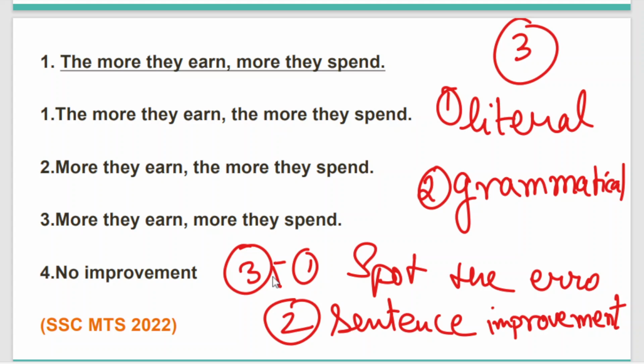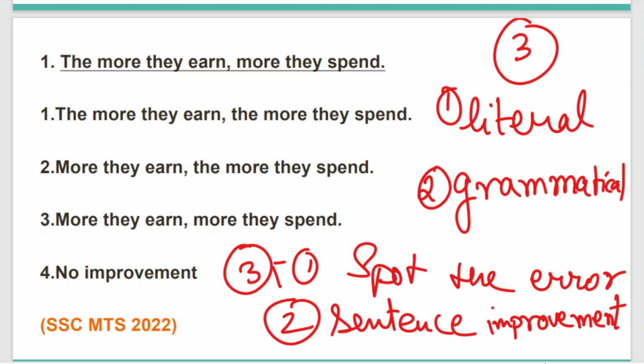I thought it's important to give this knowledge to you, that this third category may come in MTS, because officially it is declared that it is a part of MTS, but usually in the exam the third type doesn't come much, where both spotting error and sentence improvement, both things you have to do simultaneously. I hope this basic conception is clear to all of you. Let's now jump into the question.